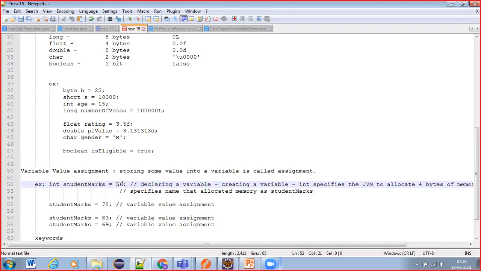We are giving an initial value 56 to this variable. So for the first time, when we are storing some value into a variable, we call it initialization.